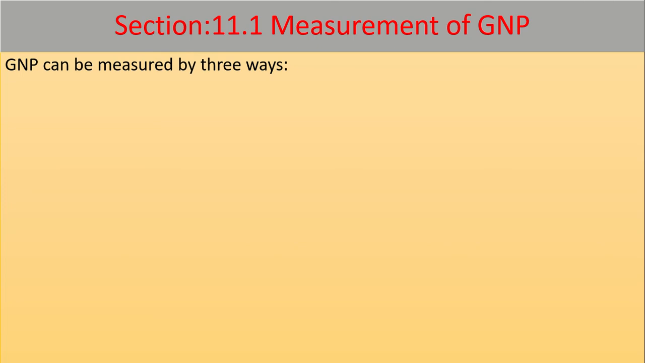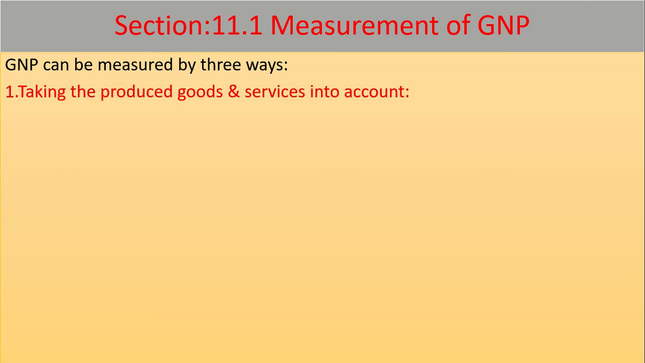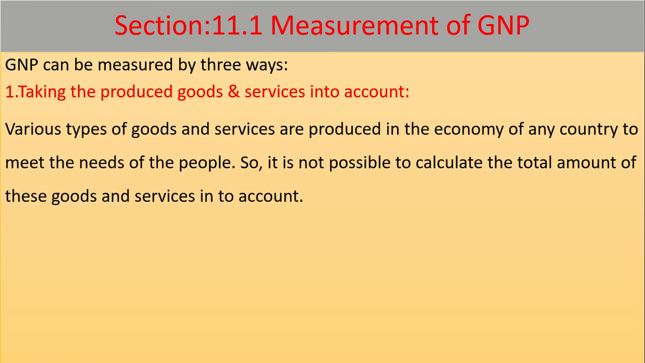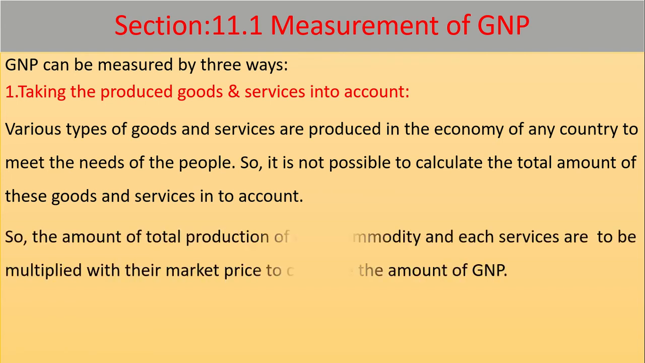Now GNP can be measured in three ways. At first, taking the produced goods and services into account. So we know that various types of goods and services are produced in the economy of any country to meet the needs of the people. So it is not possible to calculate the total amount of these goods and services directly.